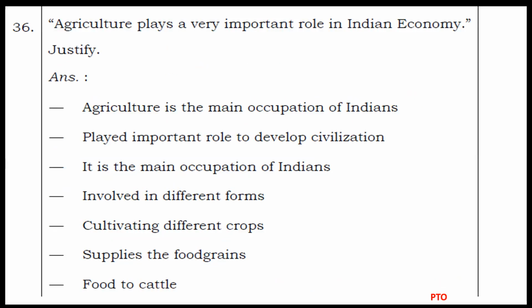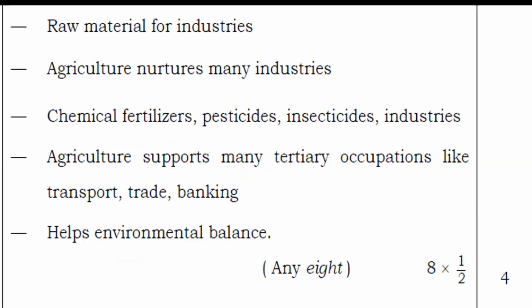Agriculture plays a very important role in the Indian economy. Justify. Answer. Agriculture is the main occupation of Indians. It plays an important role in developing civilization. It is the main occupation of Indians, involved in different forms. It cultivates different crops. It supplies food grains. It is food for cattle.